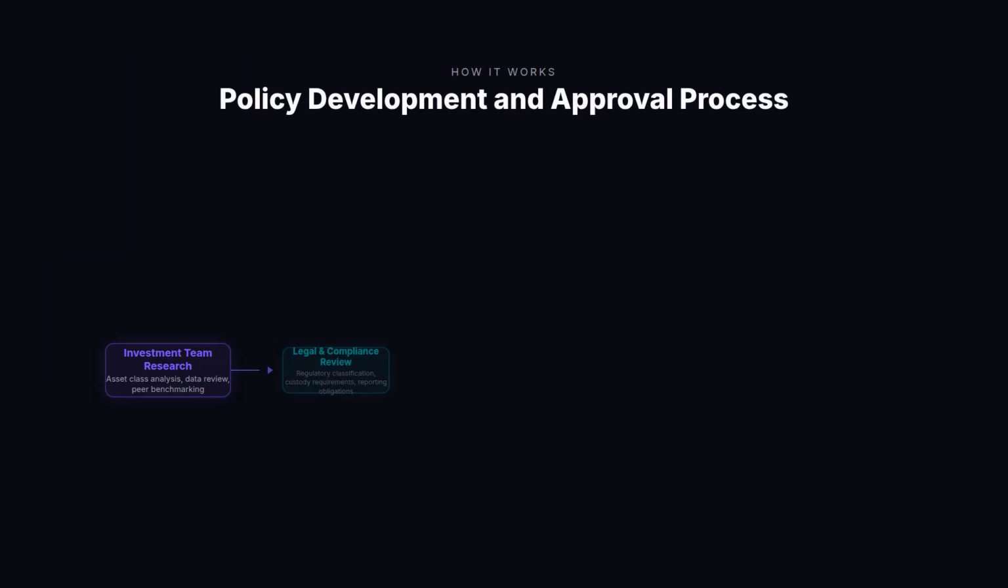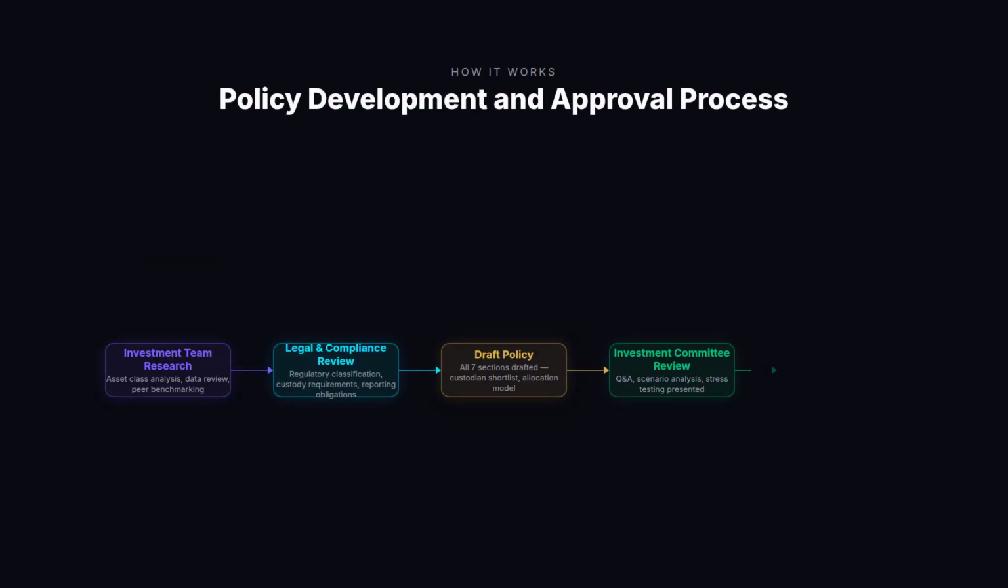A 5-stage policy development and approval process provides the governance documentation that investment committees and regulators expect. Stage 1 is the investment team research phase, conducting the quantitative and qualitative analysis of digital assets as a portfolio allocation, reviewing peer institution practices, and developing the initial allocation model with scenario analysis and drawdown stress testing. This analytical work is the substantive foundation for everything that follows.